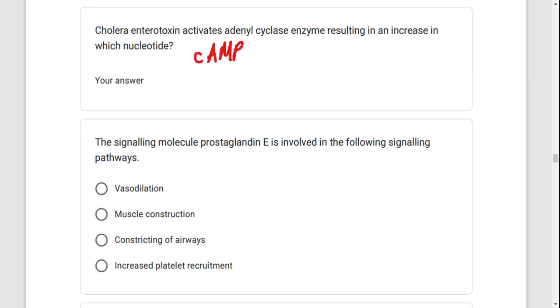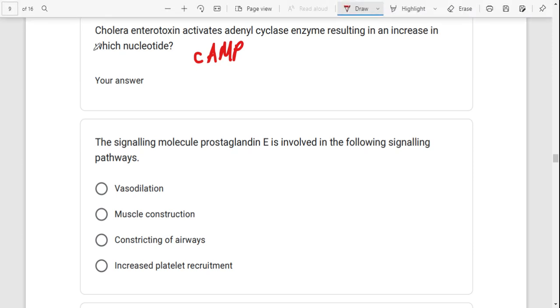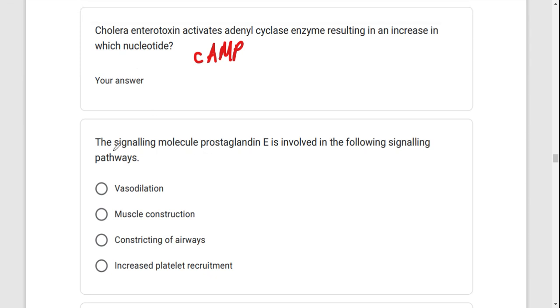The signaling molecule prostaglandin E is involved in the following signaling pathways. Now, prostaglandin E is involved in the contraction of smooth muscles. When the smooth muscles in blood vessels contract, that is known as vasoconstriction, not vasodilation, because this is relaxation. Muscle construction.